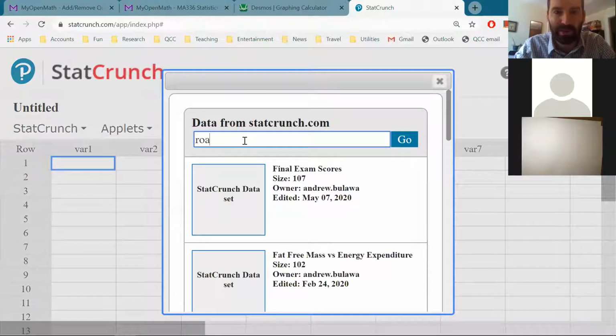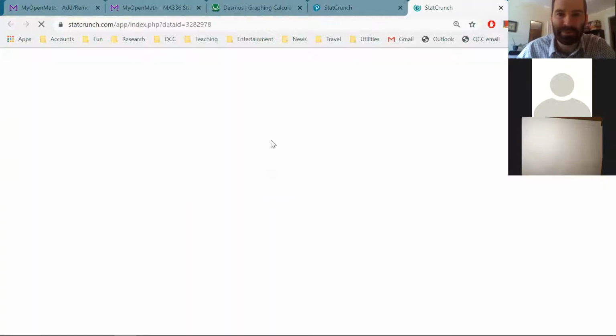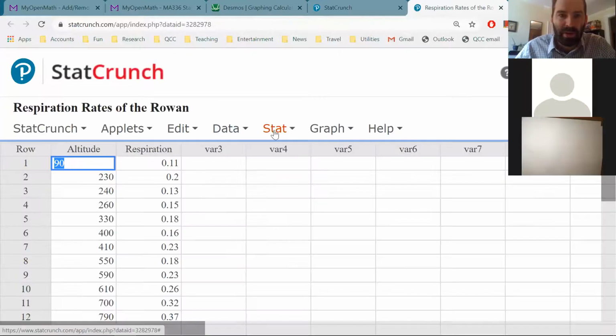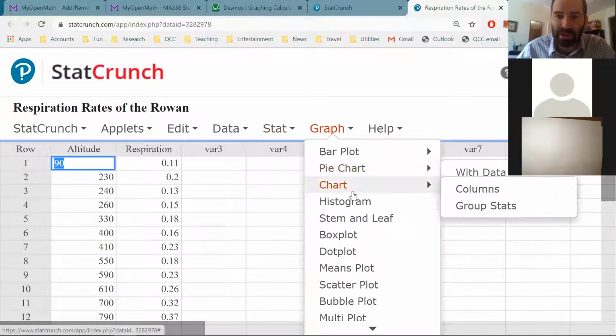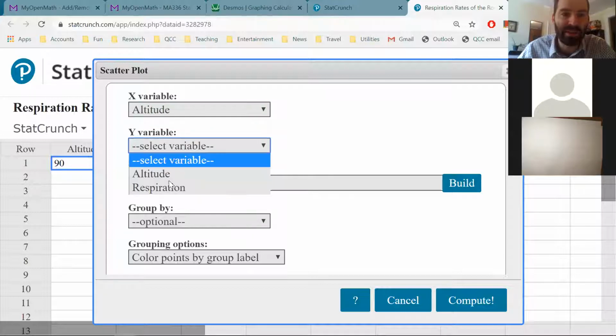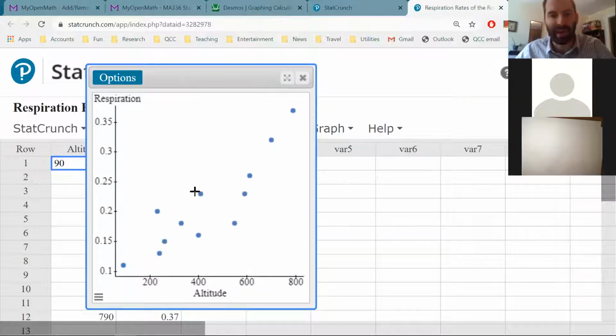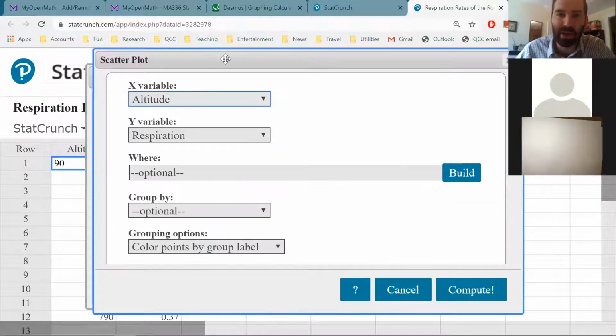All right. There it is. Here we go. So here's the same data copied into StatCrunch. Okay. And let's just make a plot and make sure that this is really looking linear. All right. So I'm going to choose altitude as the X, respiration rate as the Y. All right. Well, kind of. I mean, it looks like it might be linear.